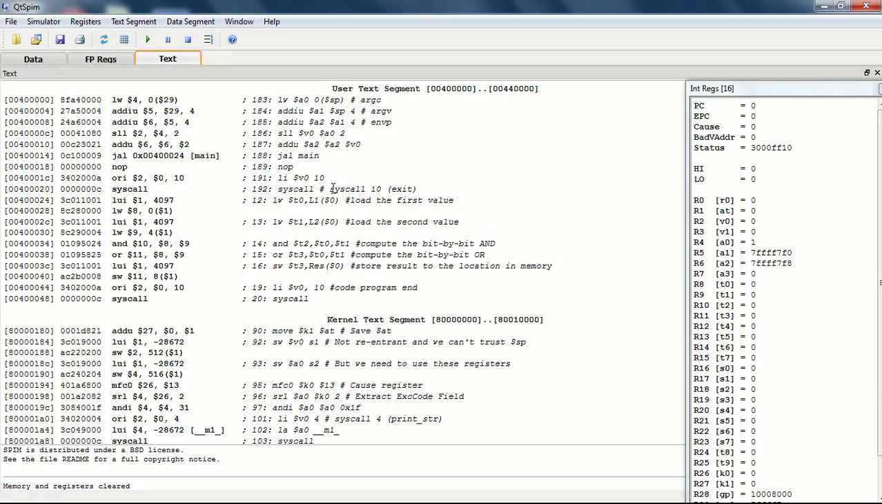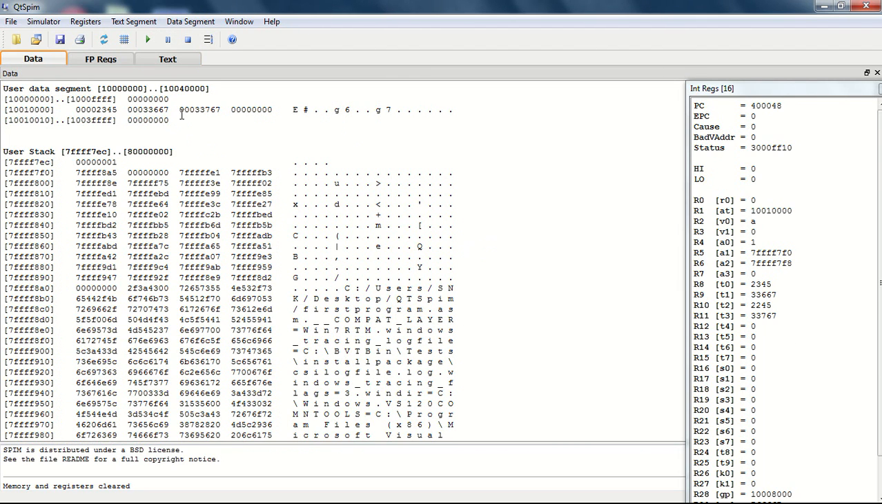The run button will cause your program to run continuously until it reaches the end of the program or some interrupt occurs during the execution of the program. So in this case, it will simply execute and end at the run.